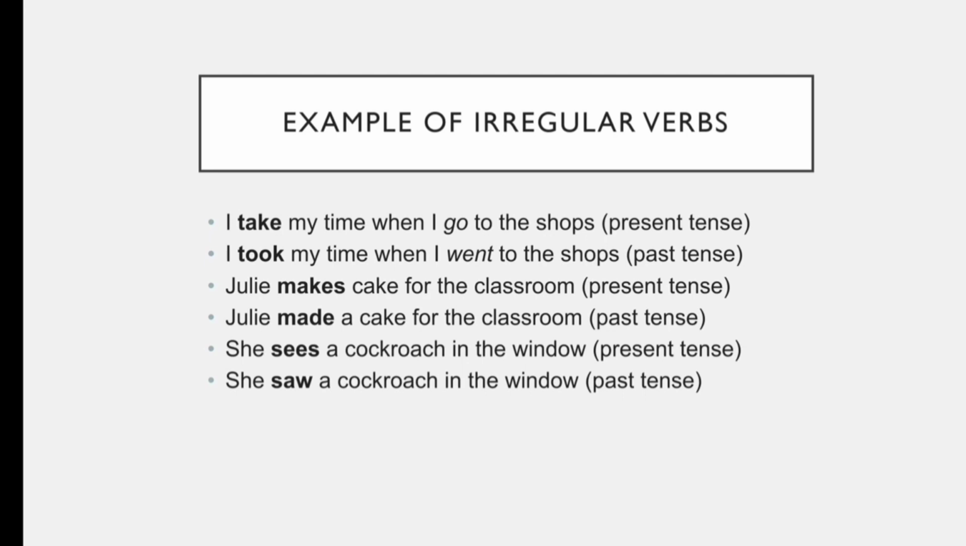Julie makes a cake for the classroom. Present tense. Julie made a cake for the classroom. Made is the past tense of makes. She sees a cockroach in the window. She saw a cockroach in the window. See is a present tense verb and saw is a past tense verb. I hope it is clear to you.